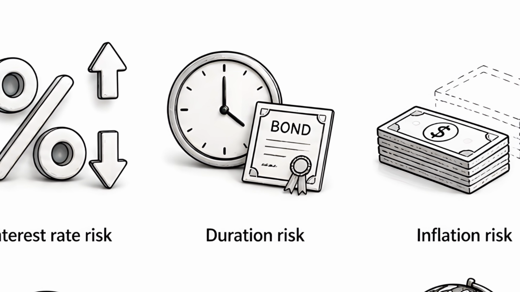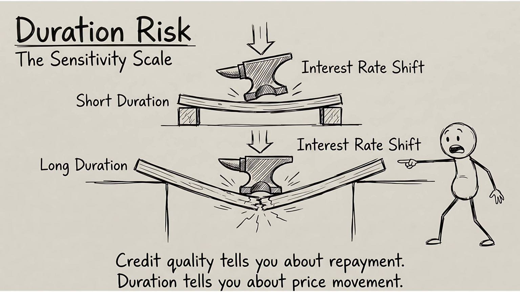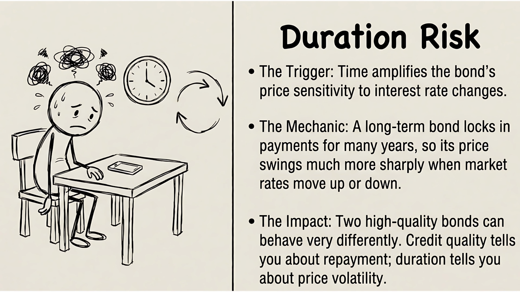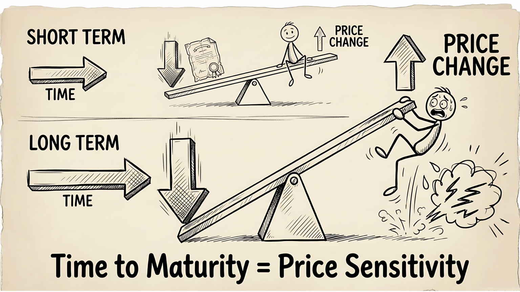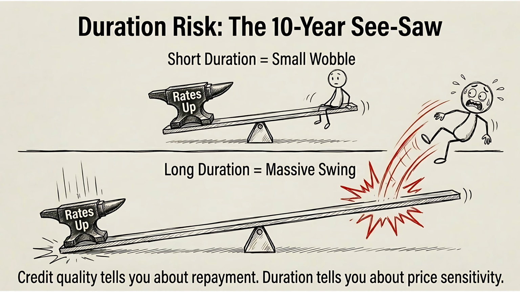Duration risk. Some bonds react gently when rates move. Others react much more sharply. That is where duration risk comes in. Duration is a way to understand how sensitive a bond's price is to interest rate changes. A bond with higher duration tends to move more when rates change. If rates rise, its price can fall more. If rates fall, its price can rise more. This often connects to time. A long-term bond locks in payments for many years, so future rate changes matter more. But duration is more than the final maturity date. For a beginner, remember this. Credit quality tells you something about repayment, and duration tells you something about price movement.